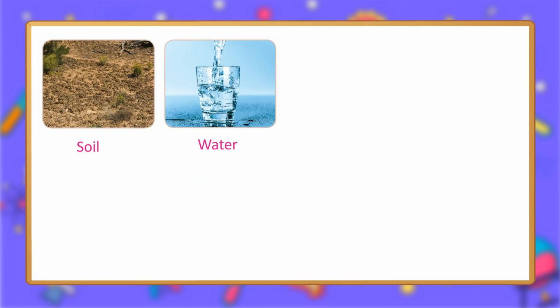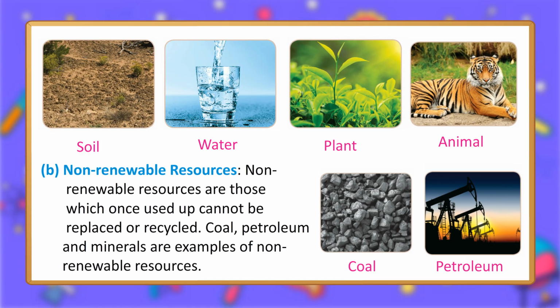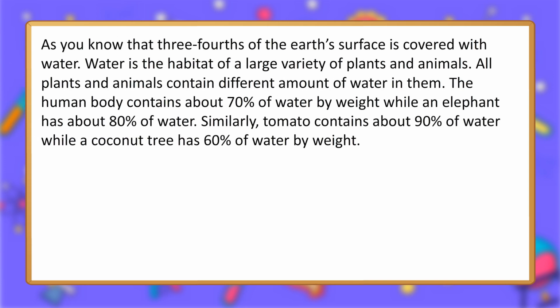B. Non-renewable resources are those which once used up cannot be replaced or recycled. Coal, petroleum and minerals are examples of non-renewable resources. As you know, three-fourths of the Earth's surface is covered with water.